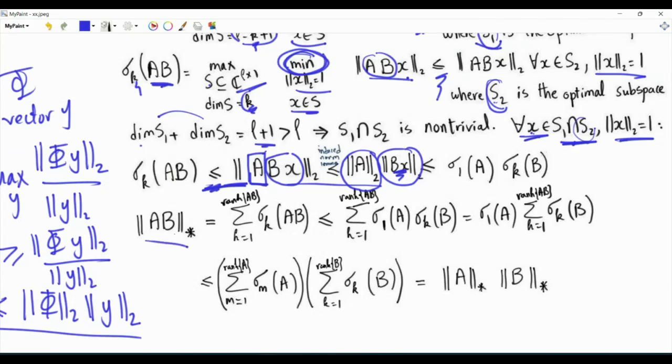What is the nuclear norm of the product AB? It's a sum k from 1 to the rank of AB of the singular values of AB. Now, we have an upper bound on this singular value.